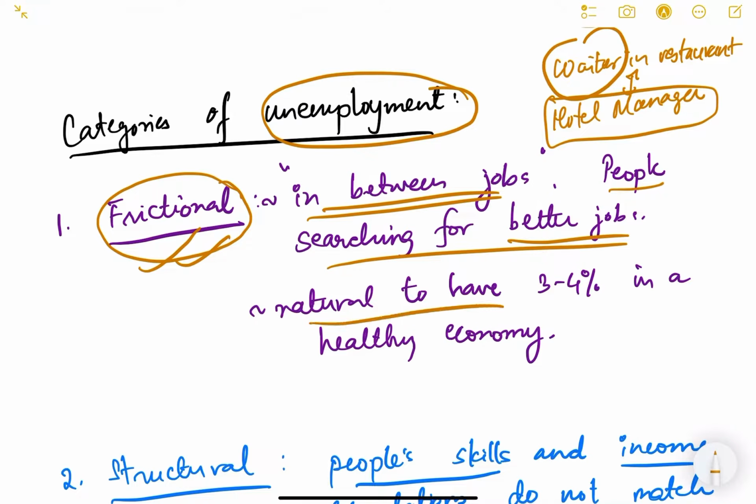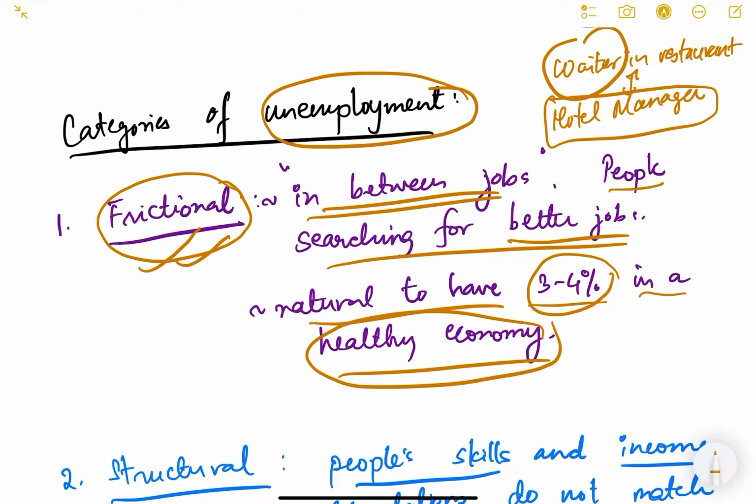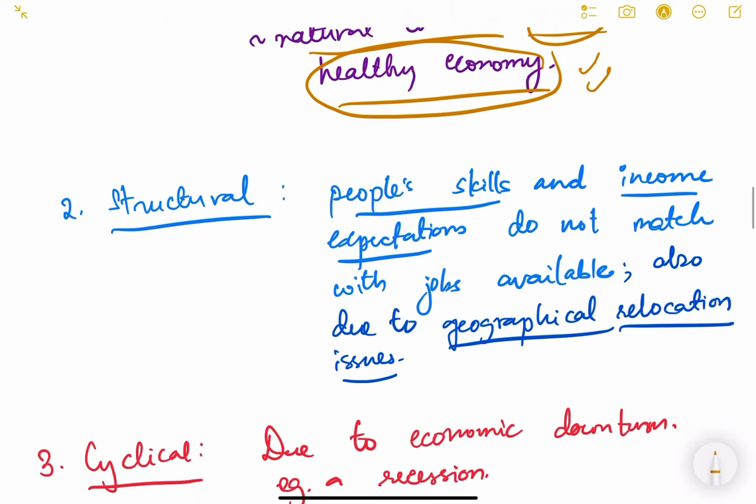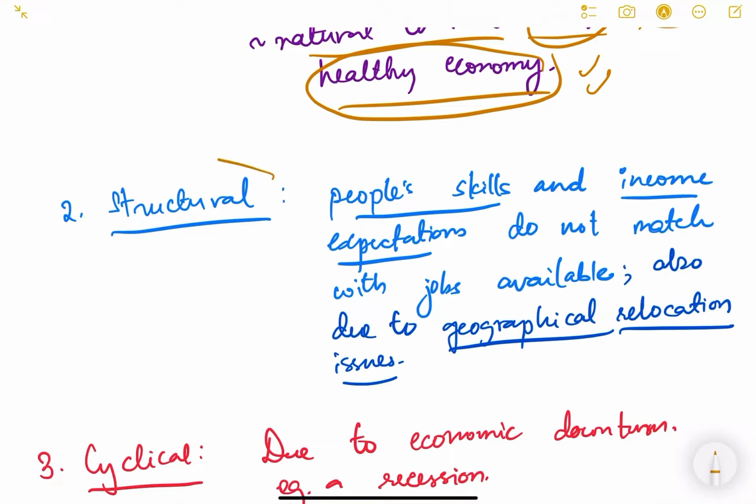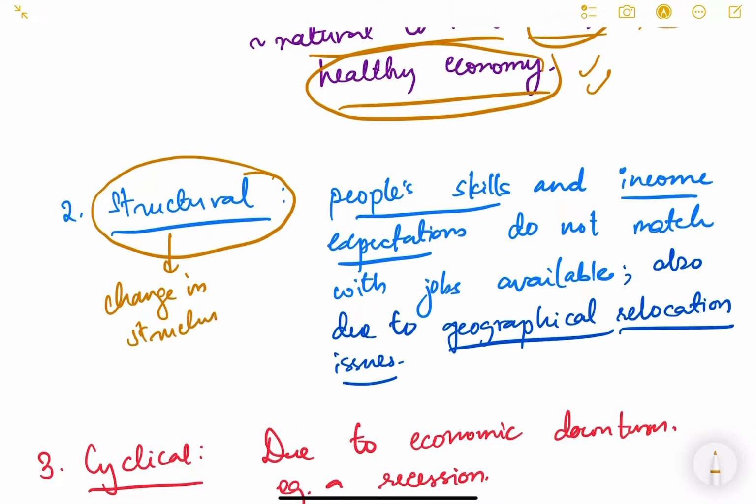Okay, and it is natural to have 3 to 4% of frictional unemployment in a healthy economy. There should be people looking for better jobs, and that is how people get into other jobs, and that is how the economy is also balanced. So this is known as frictional unemployment. People are leaving one job and they are looking for other better jobs. Then there is another category of unemployment which is known as structural unemployment. Structural unemployment basically means it is because of a change in the structure of the economy.